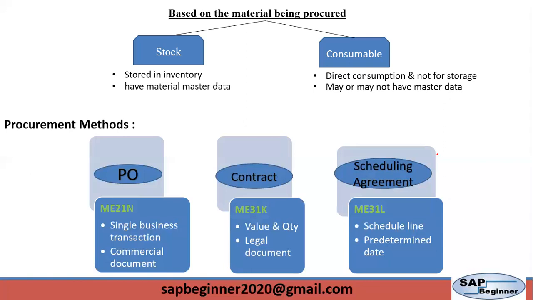So a schedule agreement is also an agreement where the quantity will be divided into different schedule lines, and delivery will be created based on the schedule lines in the agreement. So that is the difference between a purchase order, contract, and schedule agreement. At the end, it depends on the business whether to use a PO or a contract.